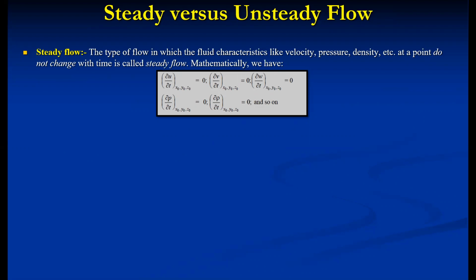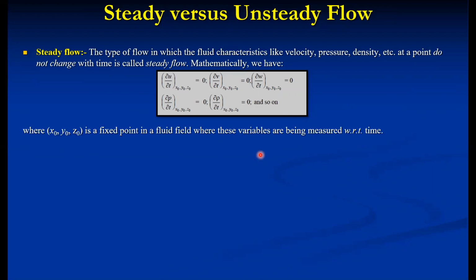It remains constant. So that is, dU by dt, that is the x velocity component with respect to time at a particular location with space coordinates x naught, y naught, z naught, is equal to 0. Similarly, the y component is equal to 0, the z component is equal to 0. And similarly, the pressure variation and density variation are zero, and so on. Such a type of flow is called a steady flow, where x naught, y naught, z naught is a fixed point in the fluid field, where these variables are being measured with respect to time.